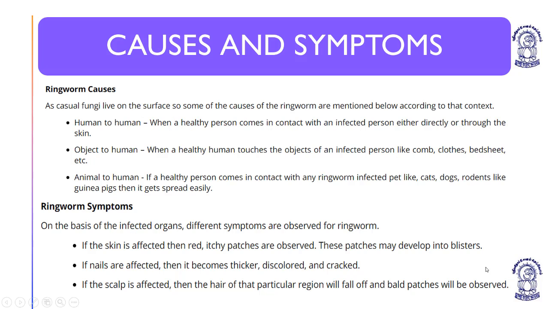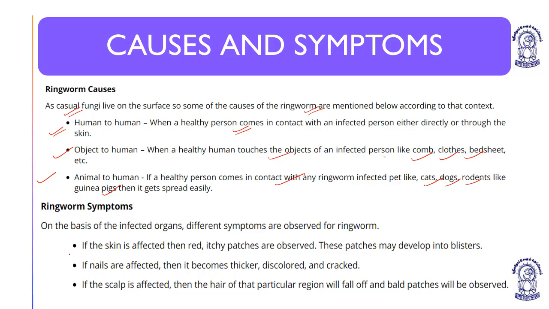Causes and symptoms. Ringworm is caused by fungi that live on the surface, so some of the causes are mentioned. Human to human, when a healthy person comes in contact with an infected person. Object to human, when a healthy person touches the objects of an infected person, like comb, clothes, bedsheet. Animal to human, if a healthy person comes in contact with a ringworm infected pet like cats, dogs, rodents, like guinea pigs. So these are the possible modes of transmission.